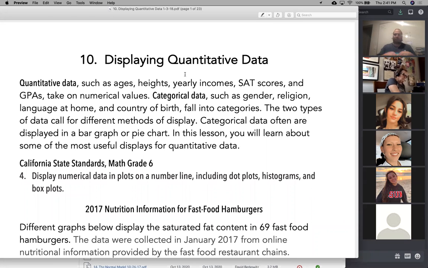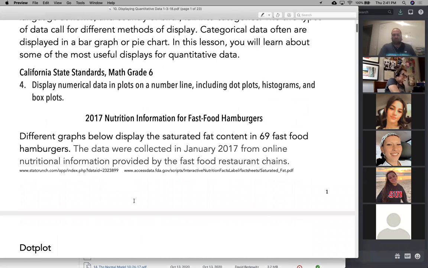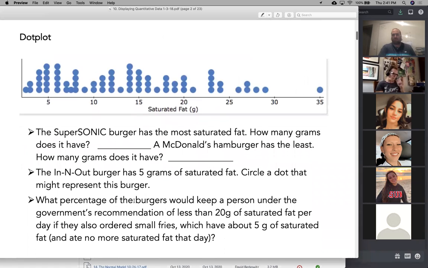And the way we display them is completely different. So this chapter is displaying quantitative data. And we saw that there were essentially 3 different ways of displaying quantitative data. The first method was what's called a dot plot. What is a dot plot? Well, on the x-axis, you list every possible outcome. And then on the y-axis, you make a dot for each time it occurs. So if 10 occurs 19 times, you'll make 19 dots.